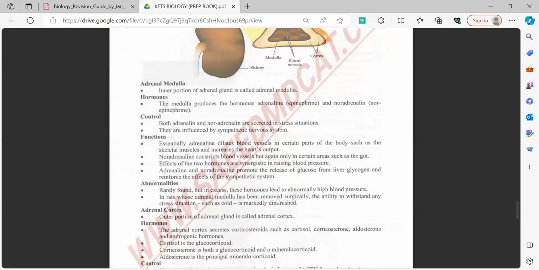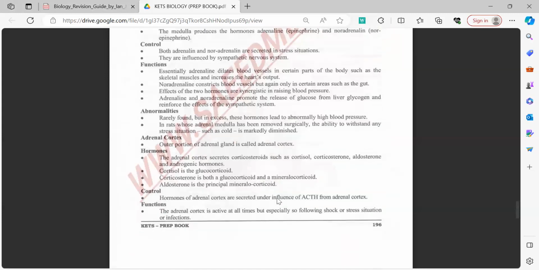Now we will look at some of the hormones which are released from the adrenal gland. These include cortisol and aldosterone. There are two types of hormones, mineralocorticoid and glucocorticoid. Mineralocorticoid hormones basically have the function of reabsorption of sodium and potassium ions, whereas the glucocorticoid hormones increase the amount of glucose in the body. Aldosterone is the principal mineralocorticoid and cortisol is the principal glucocorticoid.